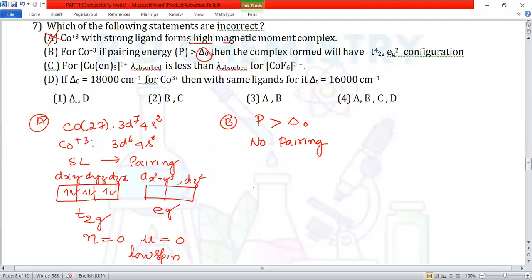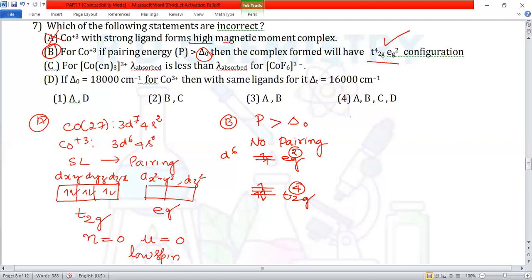We have the t2g set and the eg set. Altogether there are 6 electrons, a d6 system. 1, 2, 3, 4, 5, and 6. That means t2g has 4 electrons and eg has 2 electrons, which is true. Therefore, option B is a correct statement.